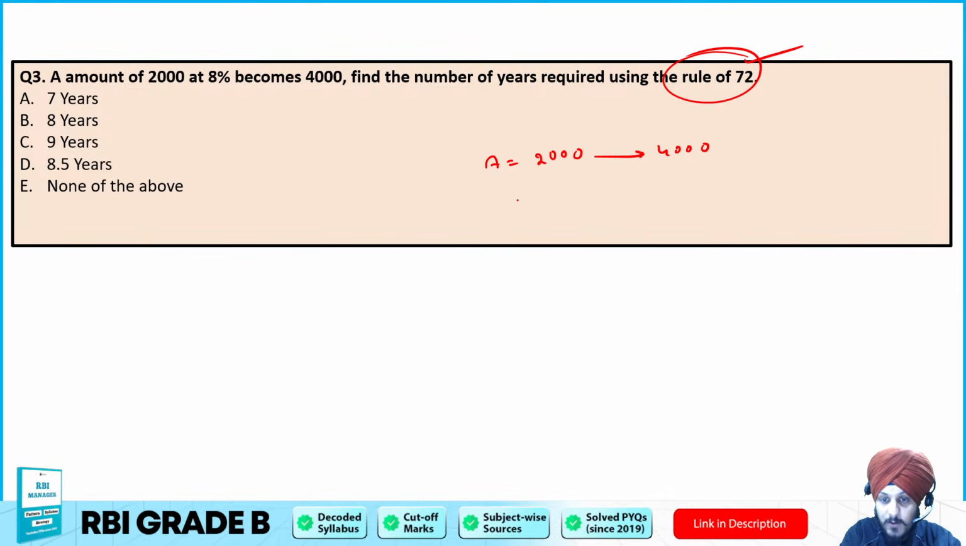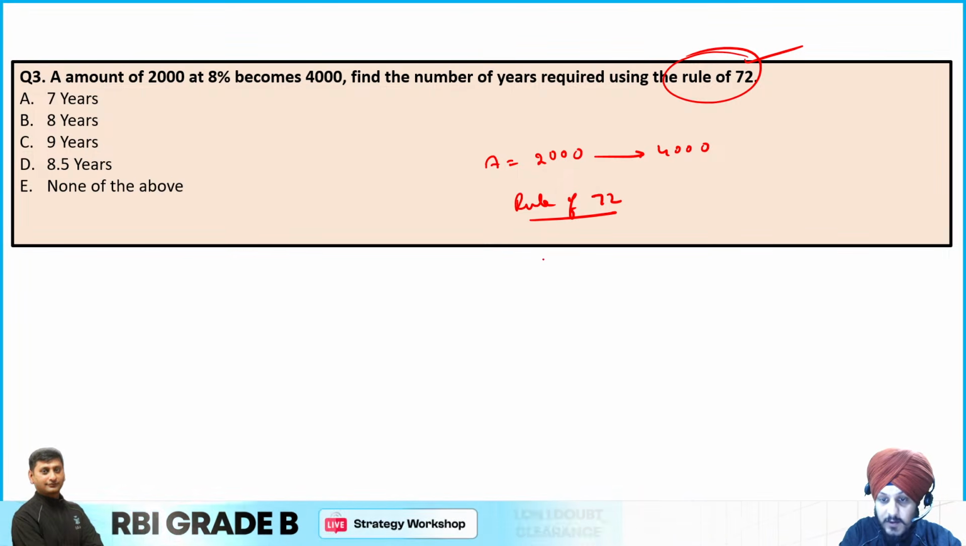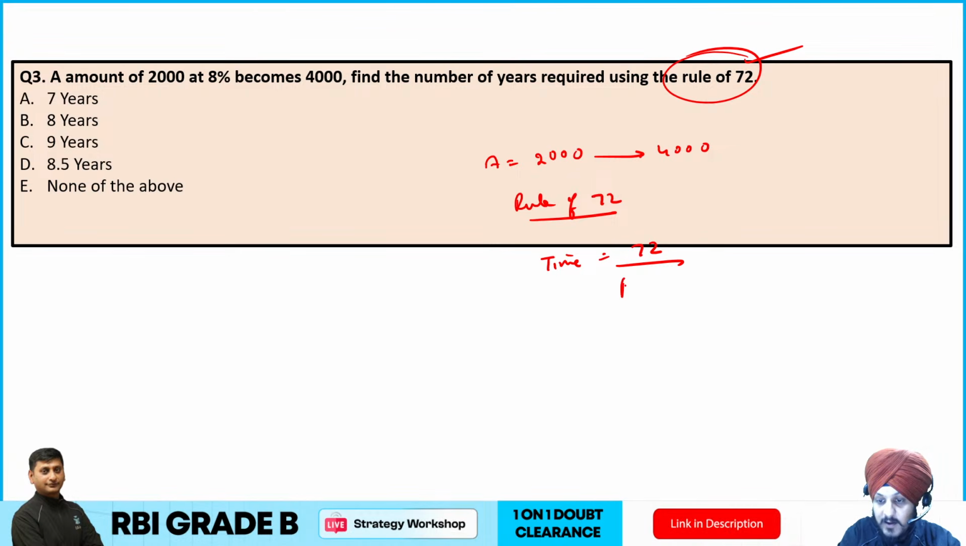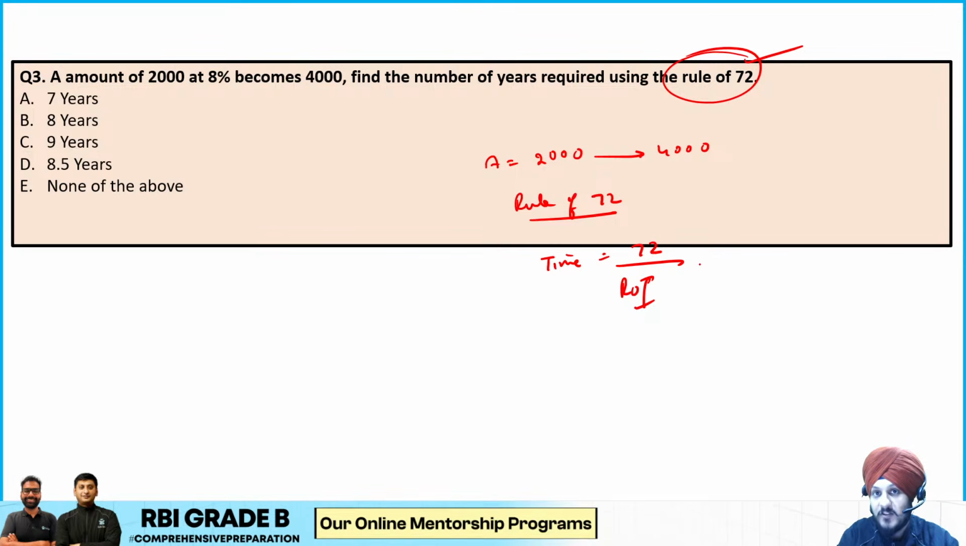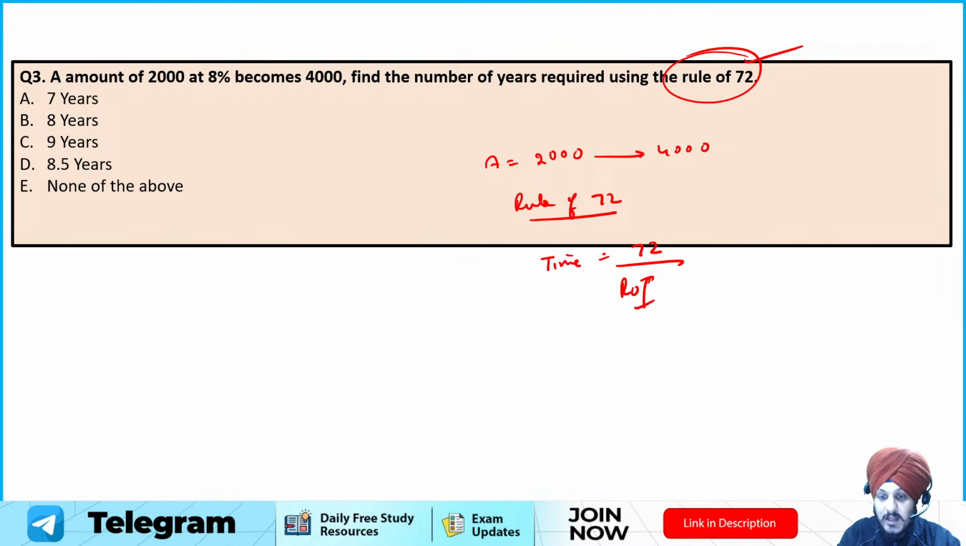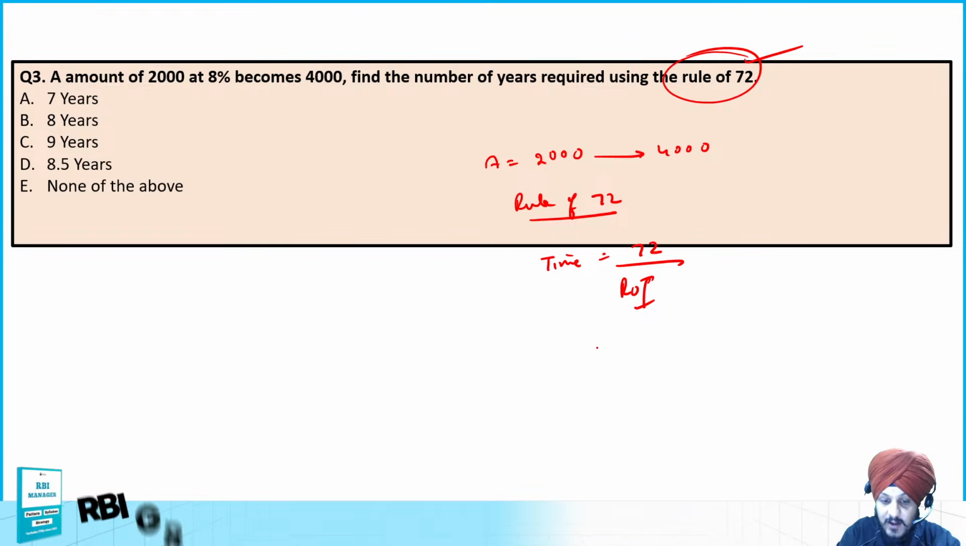Now if we apply the rule of 72 over here, time is going to be 72 divided by the rate of interest. We have used the previous formula only. We have just reshuffled, swapped the denominator with the numerator. So through that we can calculate the time, which is 72 divided by the rate of interest.